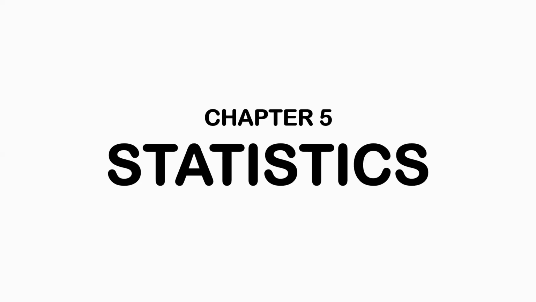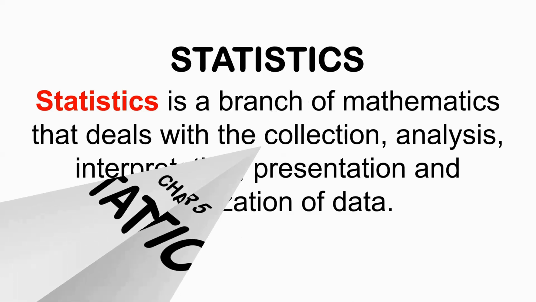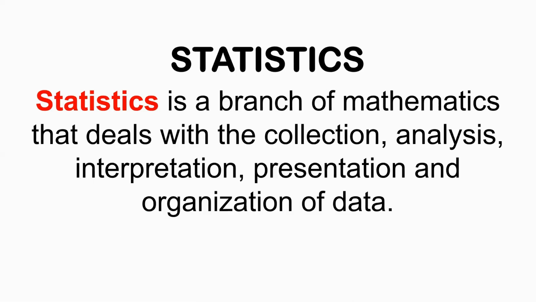Okay, so let's get started. First, let us define statistics. Statistics is a branch of mathematics that deals with the collection, analysis, interpretation, presentation, and organization of data. In statistics, we have three key measures that are commonly used to describe and summarize data. These are the measures of central tendency, the measures of dispersion or variability, and the last one is the measures of position.